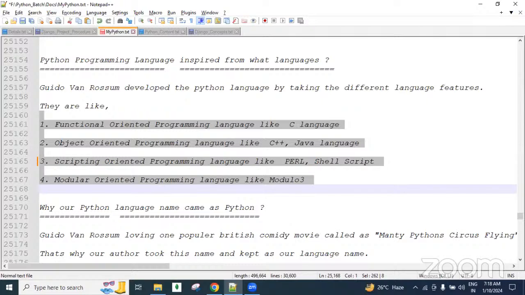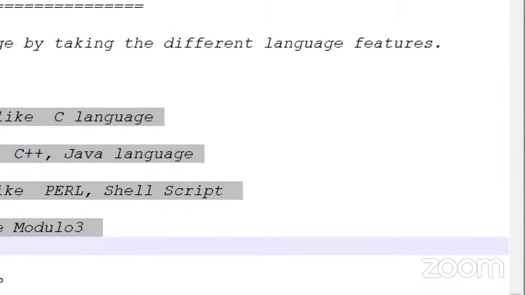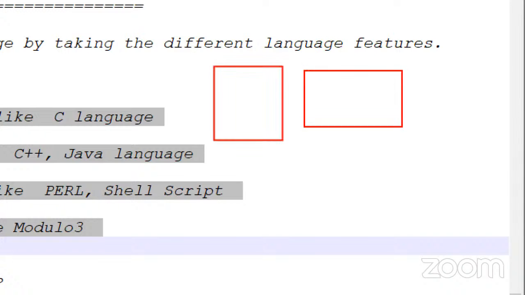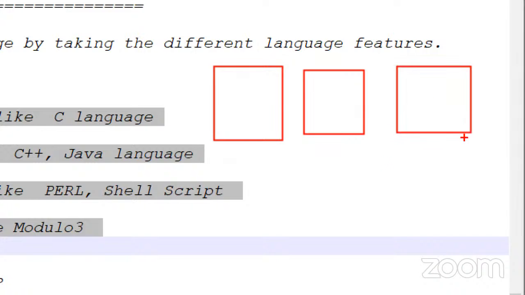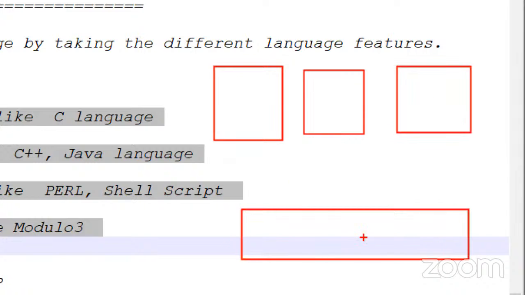So simply you can remember: here we have the C language, guys, and we have the Java language, and we have the scripting language, multiple languages, guys. From all these languages, some popular features were taken and added into this Python language, guys.